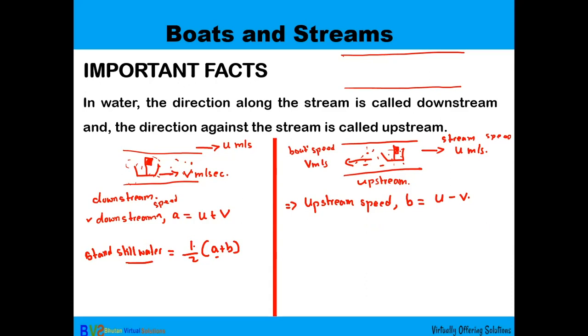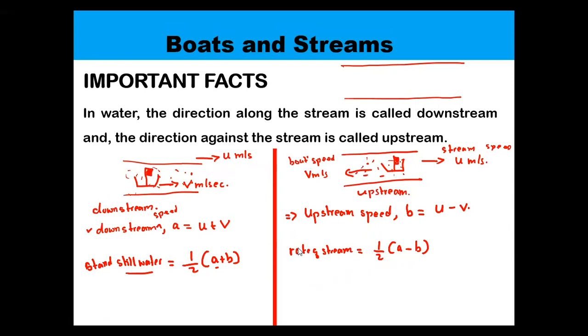If it is in flowing water, then the rate of stream, you can find it by half of A minus B. I hope you have understood this. To solve any problem, you have to know this formula, right?